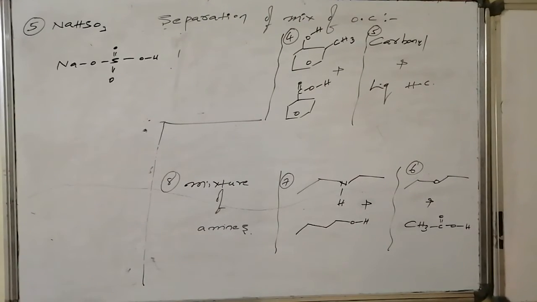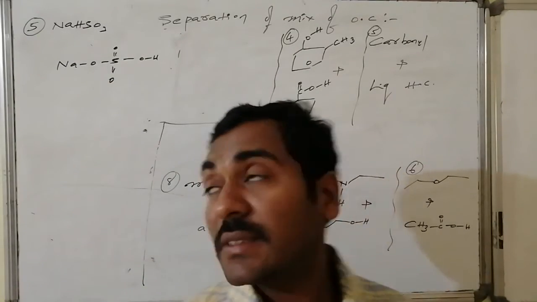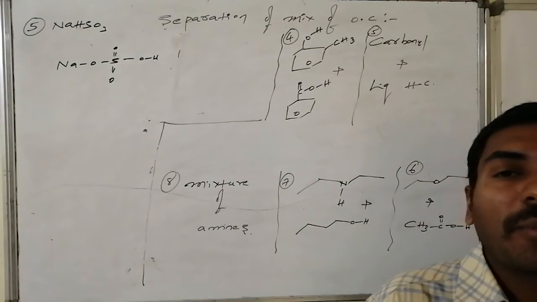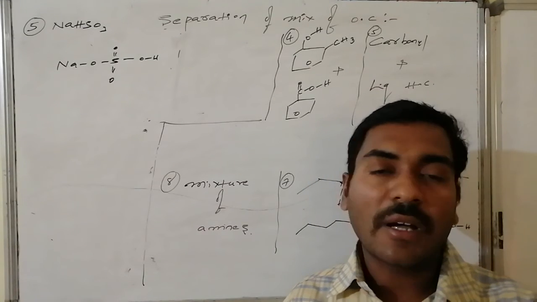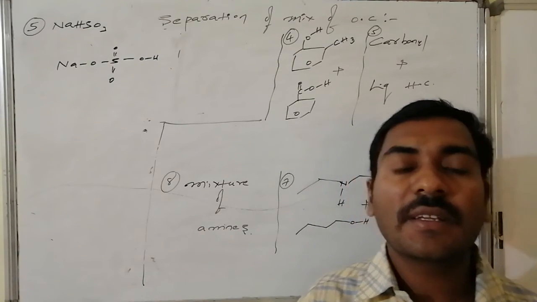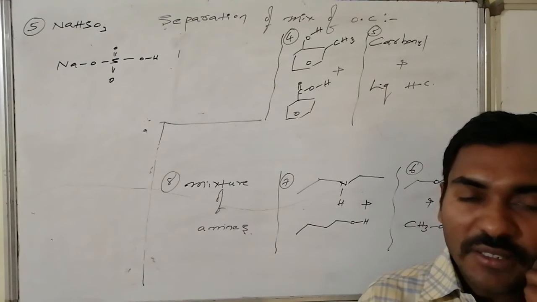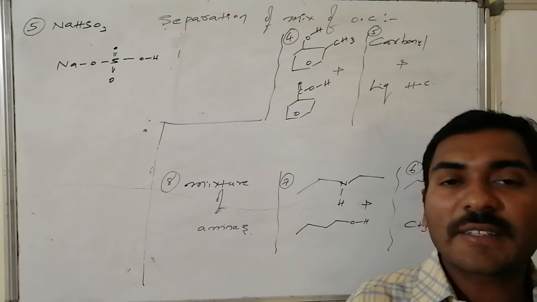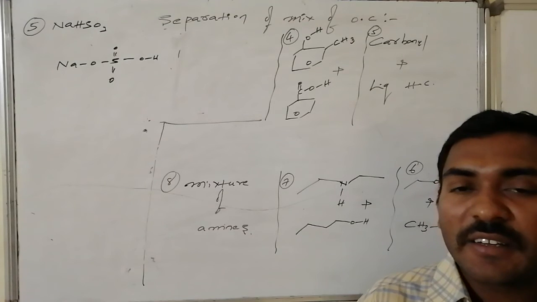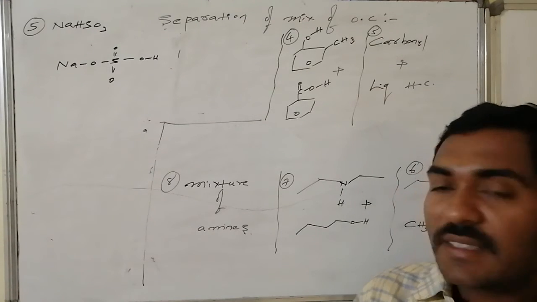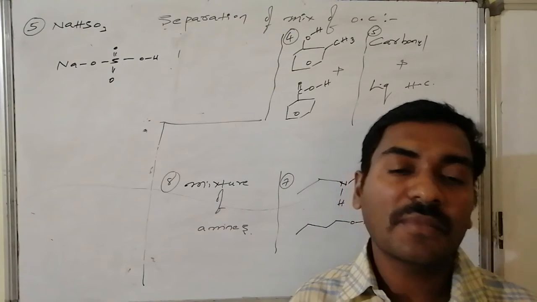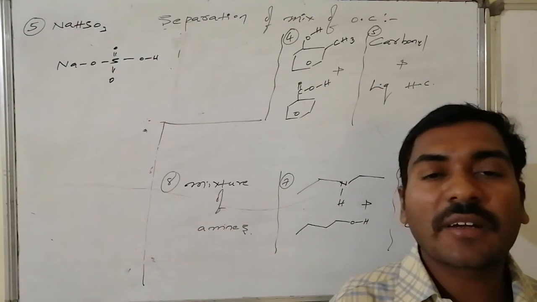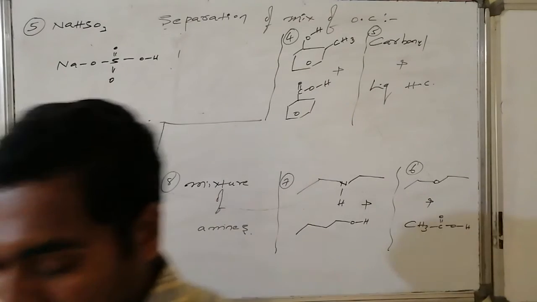The next case, carbonyl compounds and liquid hydrocarbons. To separate the mixture, here we are taking the help of sodium bisulfite. The sodium bisulfite on reaction with the carbonyl compound combines with it and converts those carbonyl compounds to the corresponding salts. Salts are inorganic in nature and go into the aqueous layer. Thus organic and inorganic compounds are separated. At the last, by treating them with HCl, once again carbonyl compounds are regenerated.